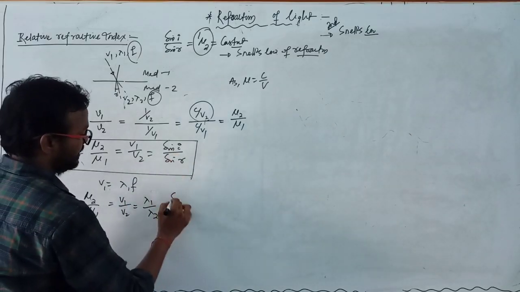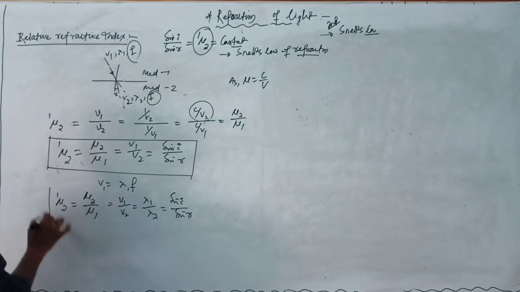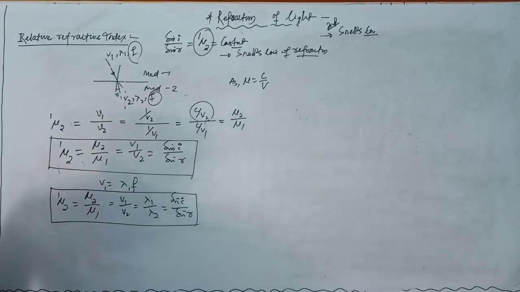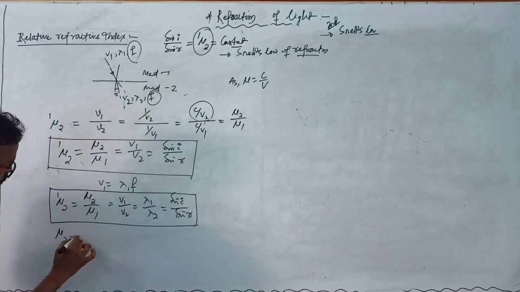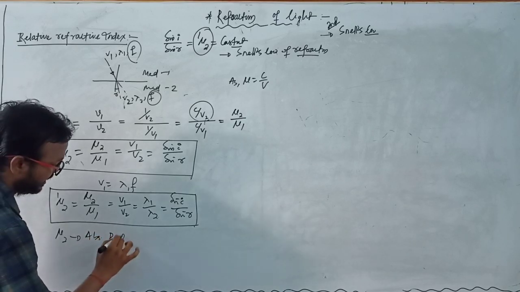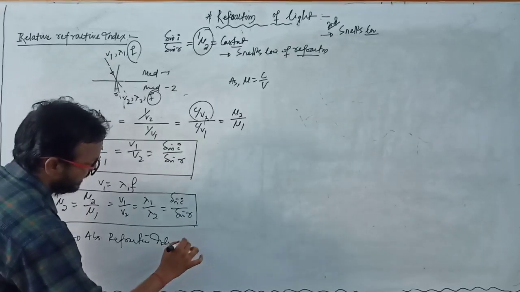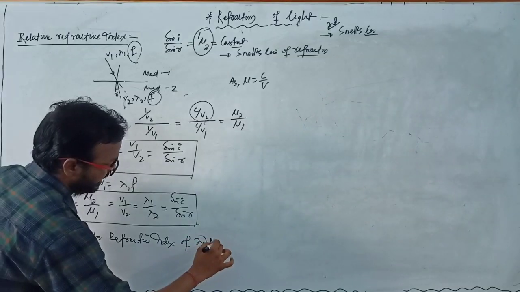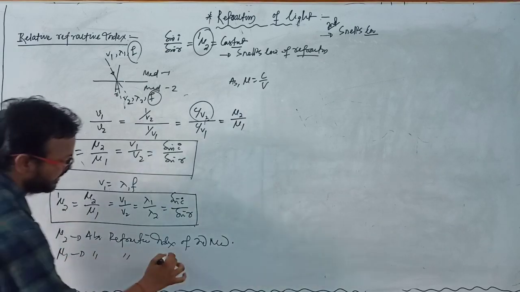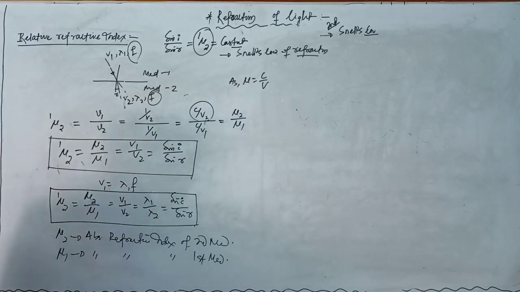Next, that is sin i by sin r. Clear? This is the relation. So what is mu2? Mu2 means this is the absolute refractive index of second medium, and mu1 is the absolute refractive index of first medium.